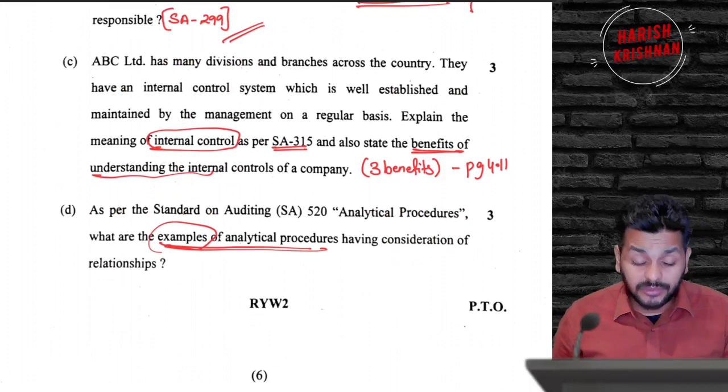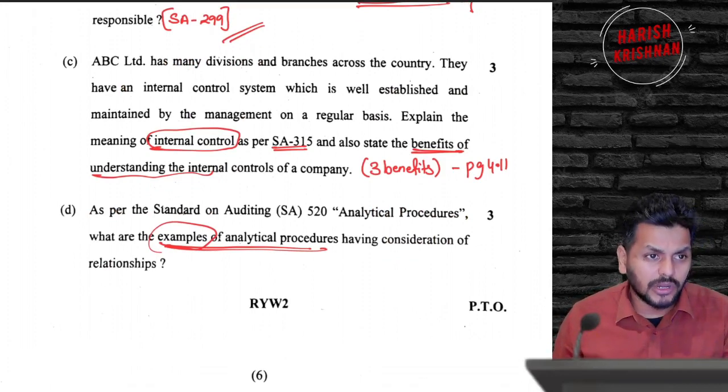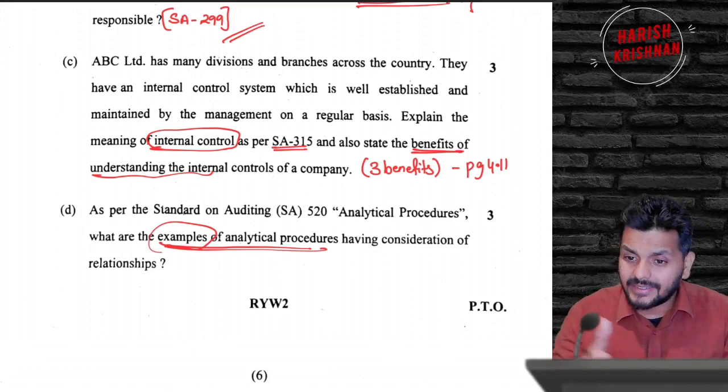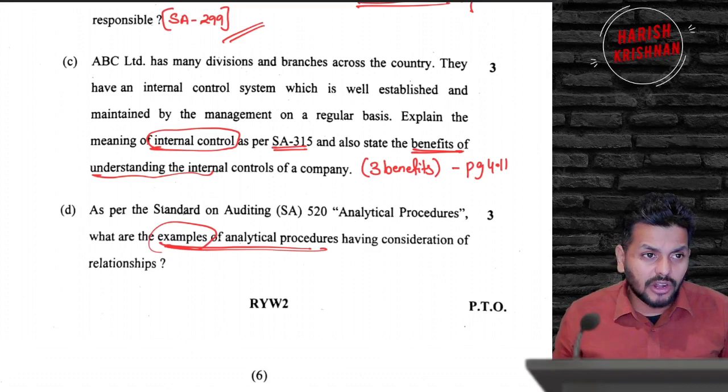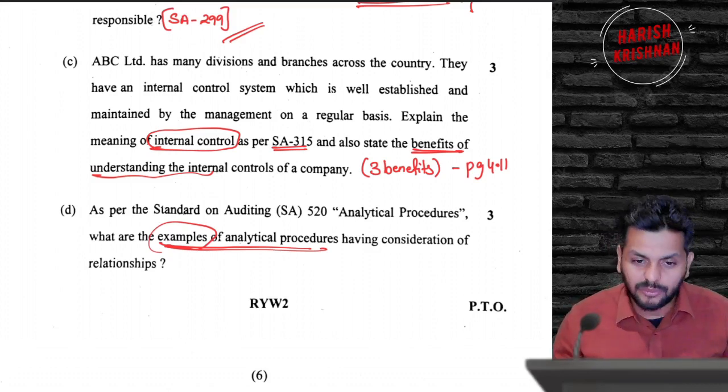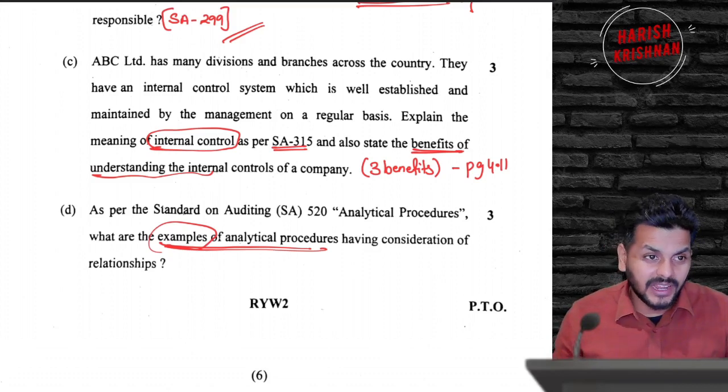And again a question from 315. 315 is one hell of a standard, but this time they really tested the whole story out of it. Definition of internal control, 3 P's: plans, policies, procedures, all of which I've covered in revision videos. That is exactly why many of them, after the audit exam, came back on the revision videos and commented this was helpful, that was helpful. When I saw the question paper, then I understood, because these are generally topics students ignore. We did a lot of study there.